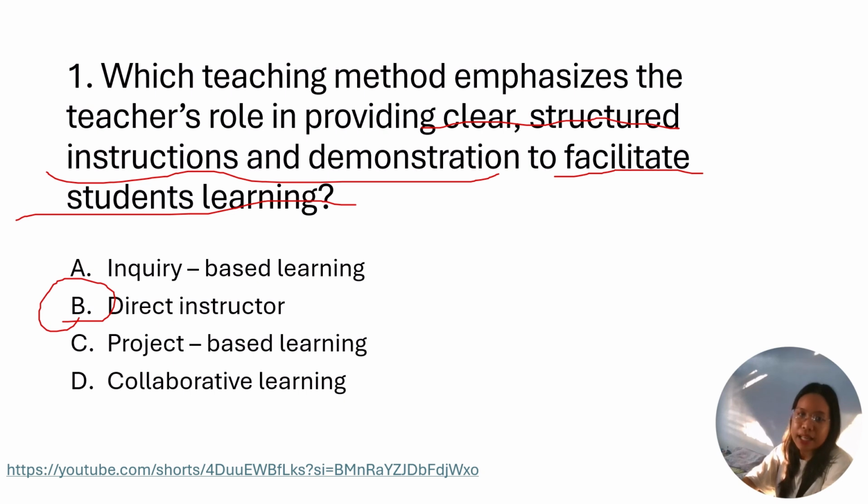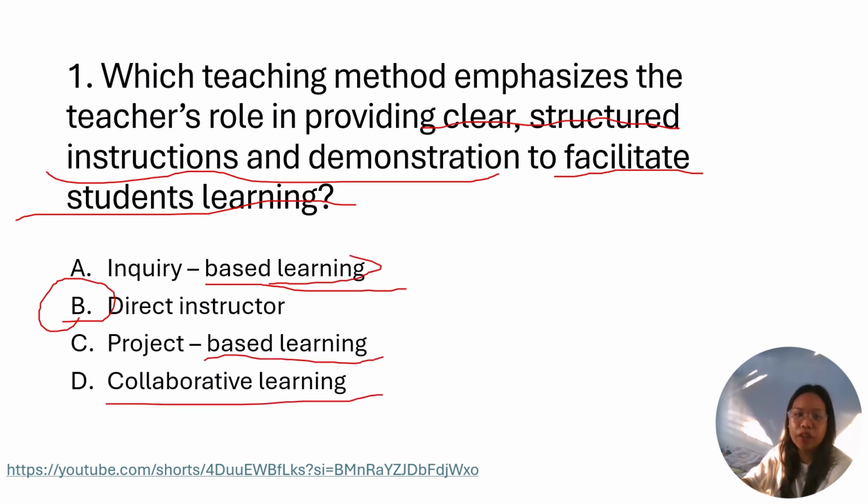So yes, it is the role of a teacher to provide clear, structured instructions and demonstrations and also facilitate the students' learning. Inquiry-based learning is learner-centered, and so are these others, because they facilitate the learning of the students. Here it is teacher-centered. So the correct answer is letter B.